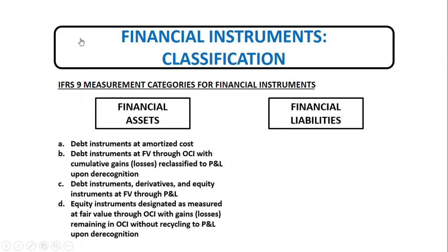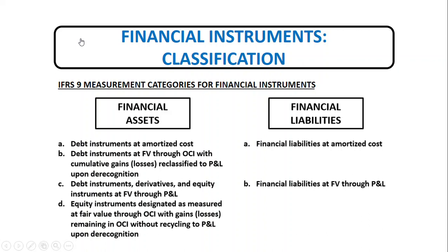Financial liabilities, on the other hand, have two classifications. We have financial liabilities at amortized cost and financial liabilities at fair value through profit or loss. The financial liabilities at amortized cost are the normal financial liabilities.